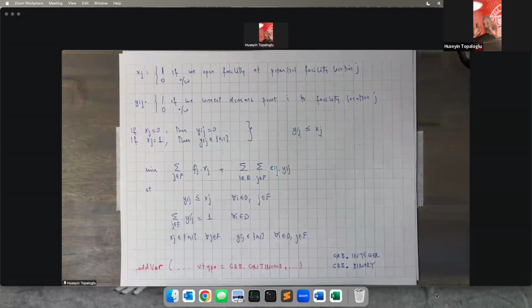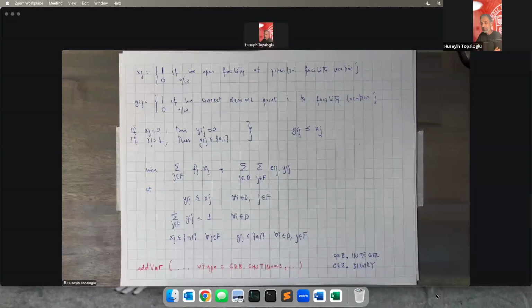And of course, when we call optimize, in the background Gurobi runs branch and bound, but we don't have to program this branch and bound on our own. Once we specify the type of decision variable as integer or binary, Gurobi is going to take care of all the branch and bound work in the background for us. Okay. This is the facility location problem.